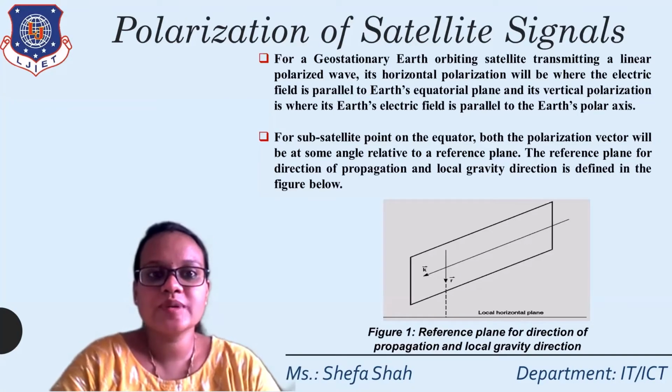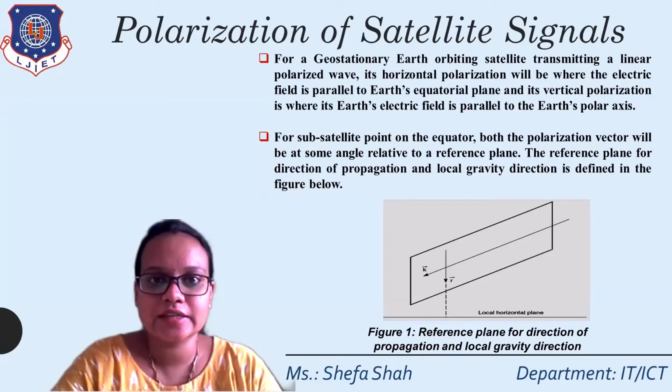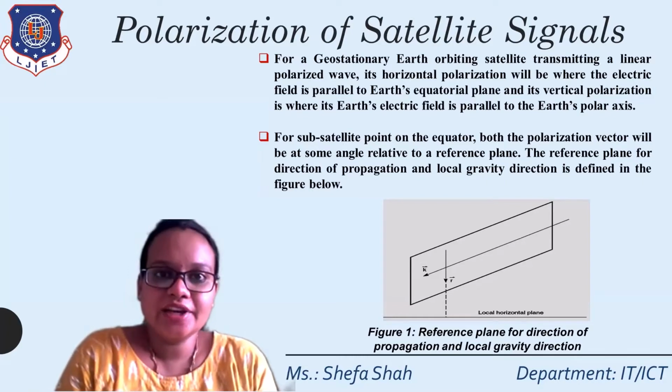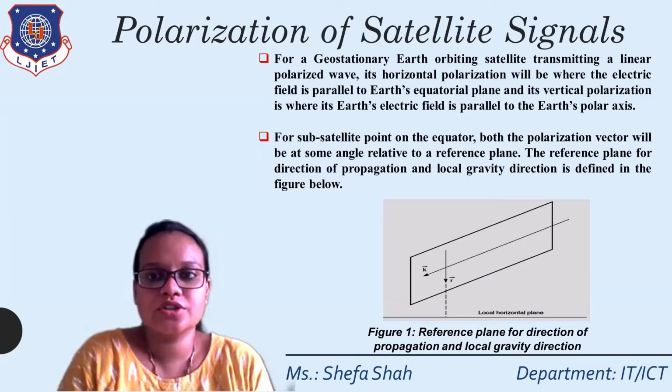Now, what is the polarization of satellite signals? For a geostationary satellite or an Earth orbiting satellite transmitting a linear wave, horizontal polarization is where the electric field is parallel to the Earth's equatorial plane, and vertical polarization is where the electric field is parallel to the Earth's polar axis. For a sub-satellite point on the equator, both polarization vectors will be at some angle relative to the reference plane.